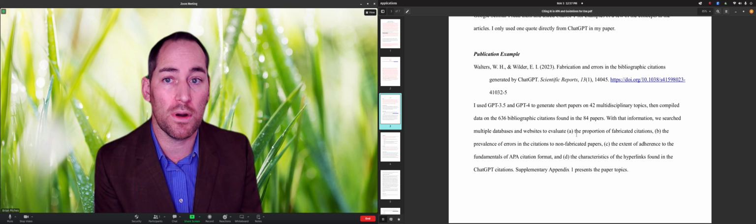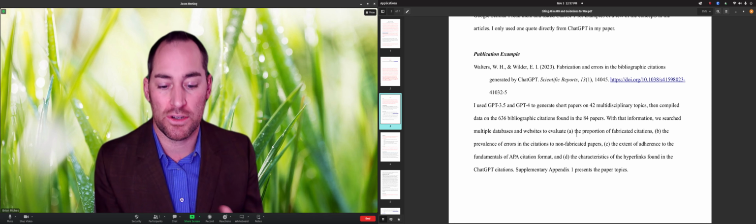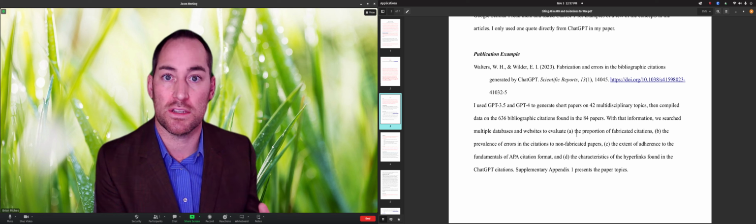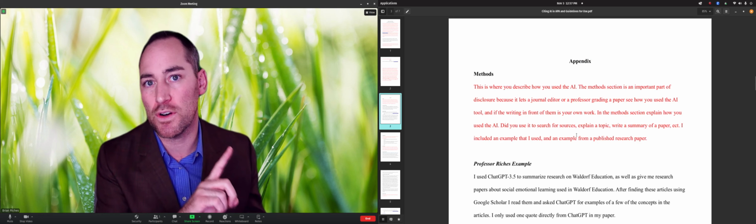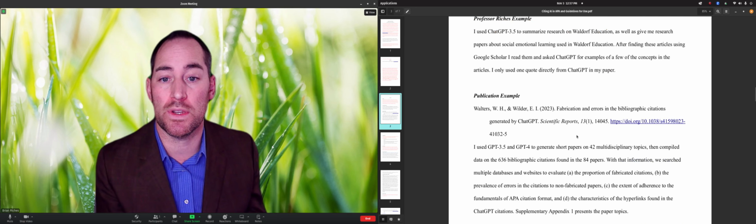And that's really important so that you can disclose. So I, as a professor or the journal editor, can judge the writing in front of me and say, is this original work or is this just the printout from an AI? So that is the methods section. That's the first important part if you're going to be using AI: let me know how you used it in the methods.